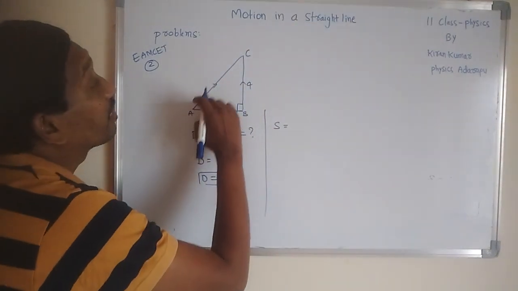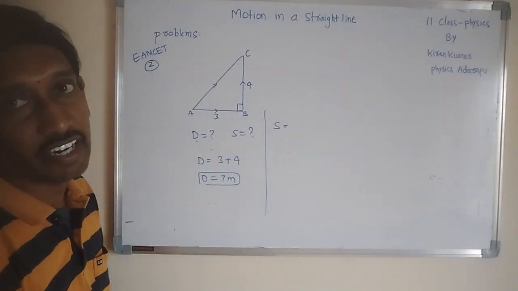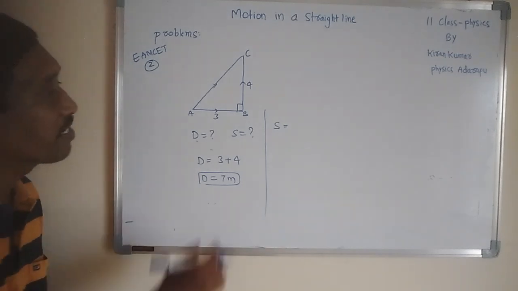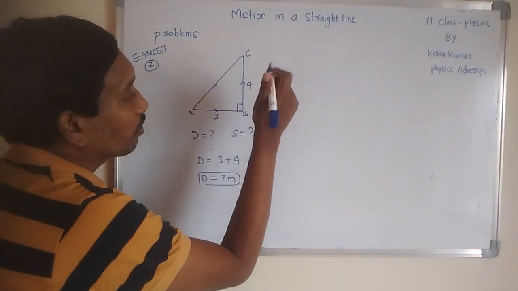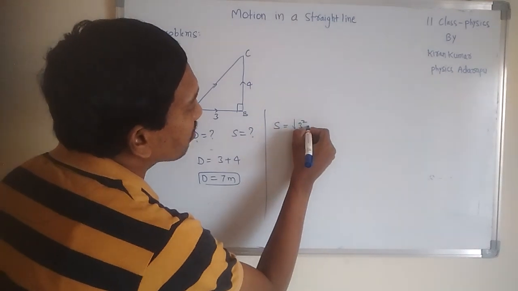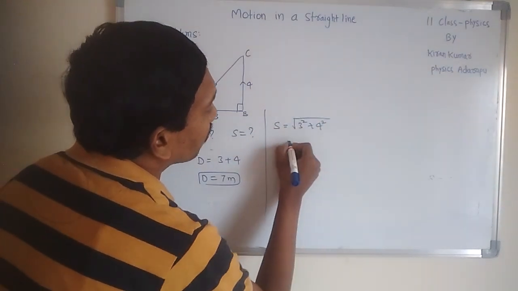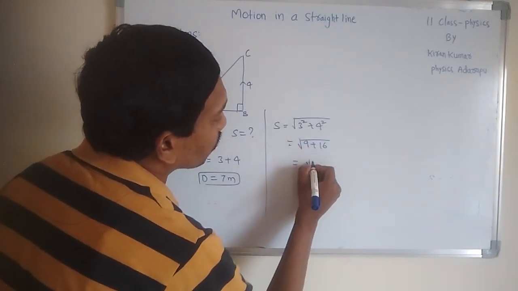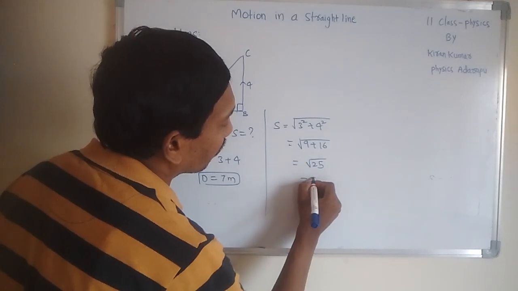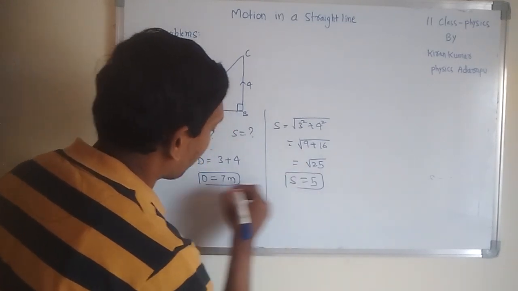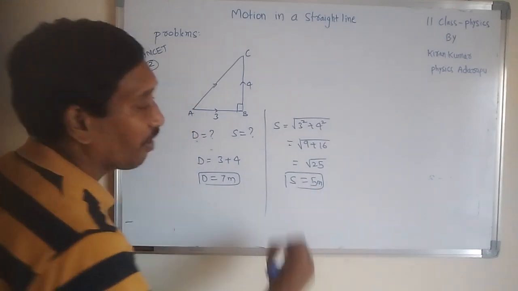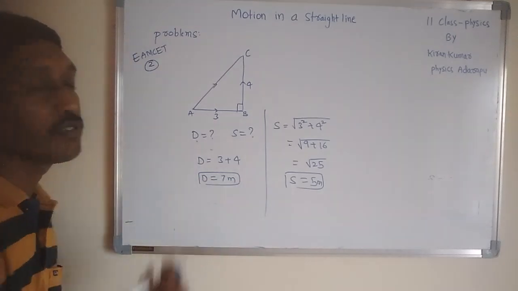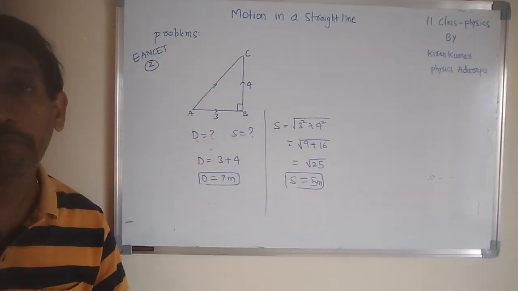So we need the length of the hypotenuse of this right angled triangle, which is the square root of base squared plus height squared. That is the square root of 3 squared plus 4 squared, which is root of 9 plus 16, root 25, which is 5. So displacement is 5 meters, whereas distance is 7 meters. In these values also we understand that distance is greater than displacement.